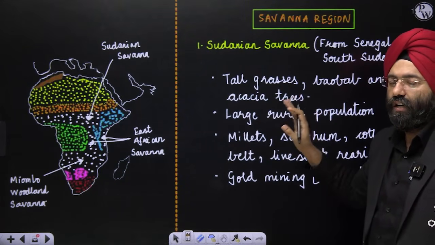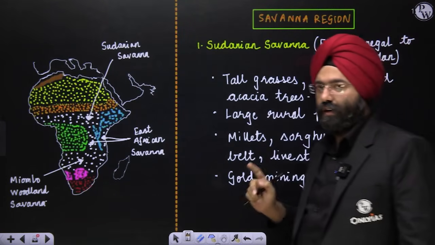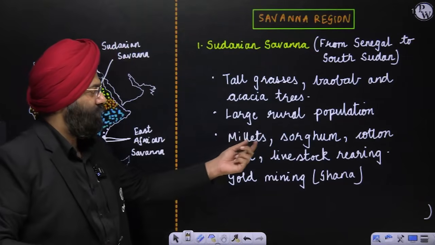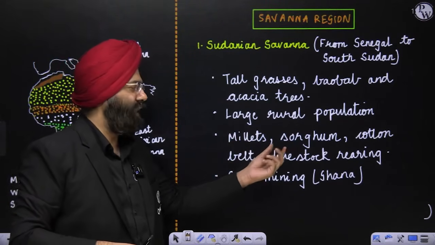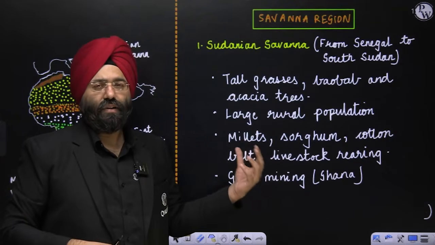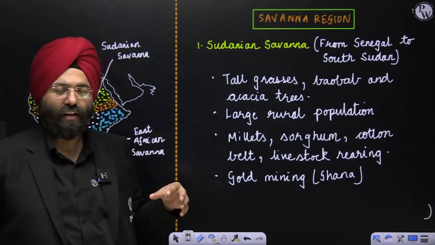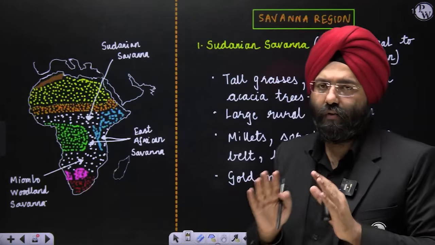Large rural population is found here. Again, please, large rural population is found here. And along with it, millets, sorghum, cotton belt region is there. So these all things are grown. Along with it, livestock rearing is done here. Gold mining in the Ghana region is again present here. So gold mining is also done here. So this is basically the Sudanian savanna, with respect to the physical features as well as the economic aspects, which you should be well aware of.